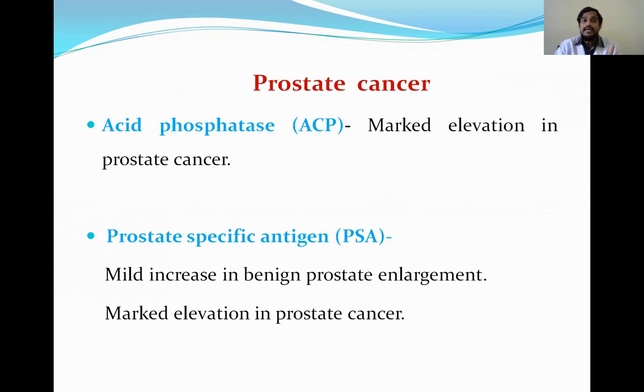In those cases, the acid phosphatase is markedly increased. And apart from acid phosphatase, prostate specific antigen is another marker. That is also markedly increased in prostate cancer. It is mildly increased in prostate enlargement, but markedly increased in prostatic cancer. And apart from that, we will also combine ultrasound and radiological techniques for more confirmation of the diagnosis.